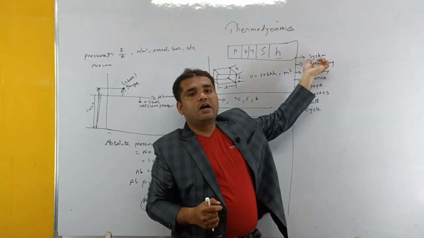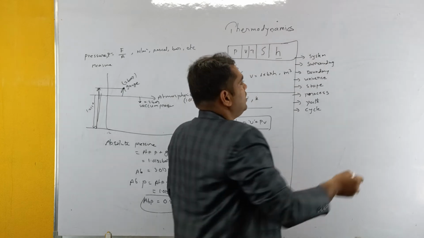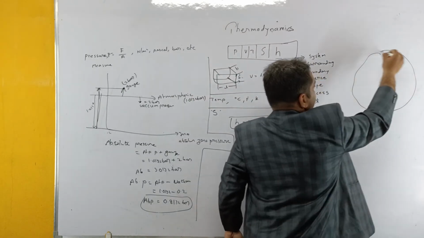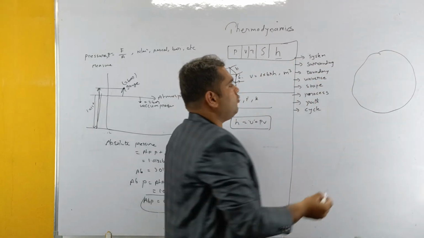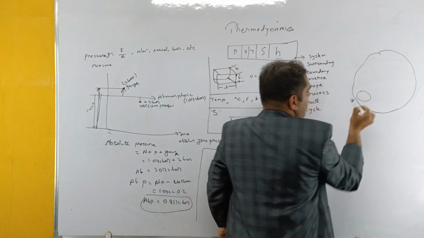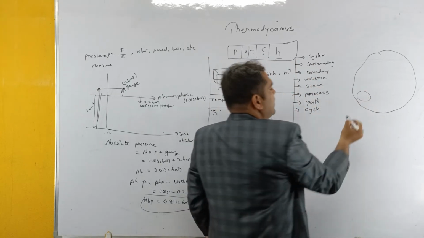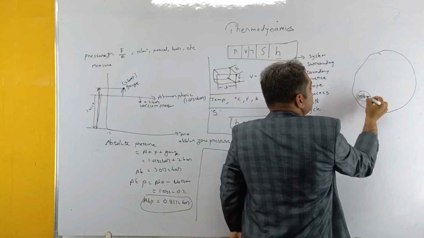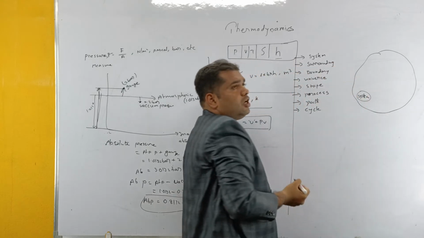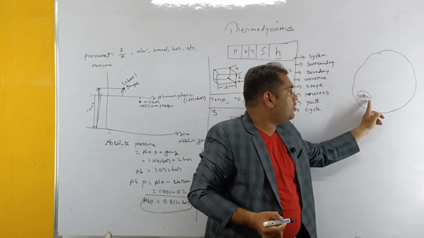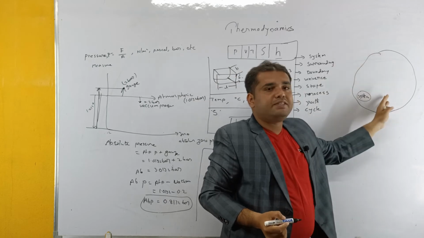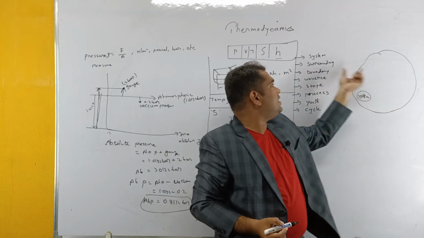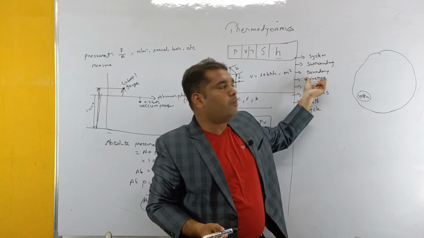That part of the universe is called a system. For example, let us consider this as the entire universe. In this entire universe, if you are going to study one small particle or small space, that is said to be a system. Coming to surroundings: in the universe, apart from the system, whatever is present is considered the surroundings. Next, coming to boundary.